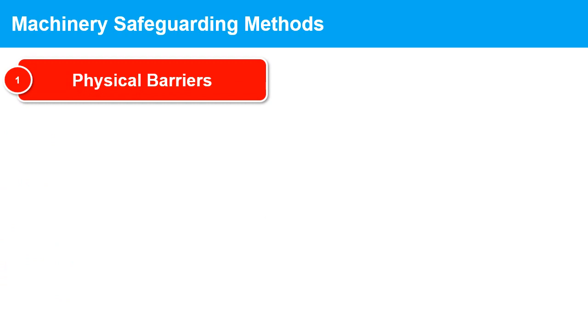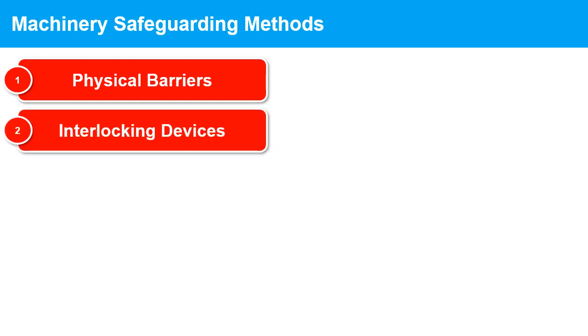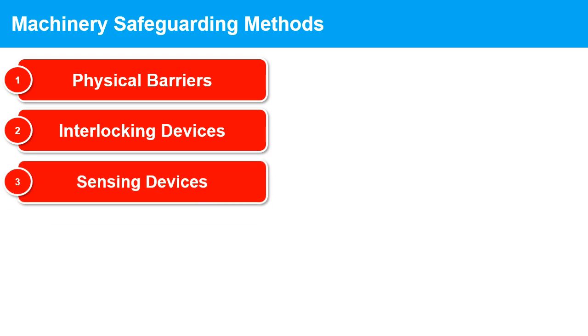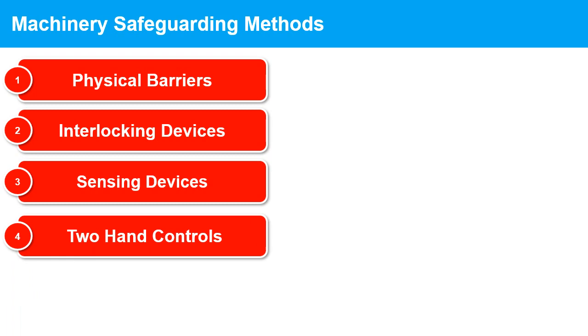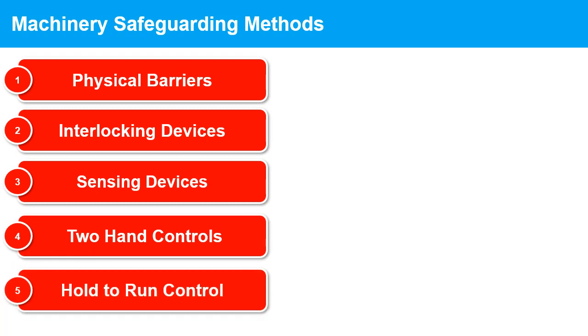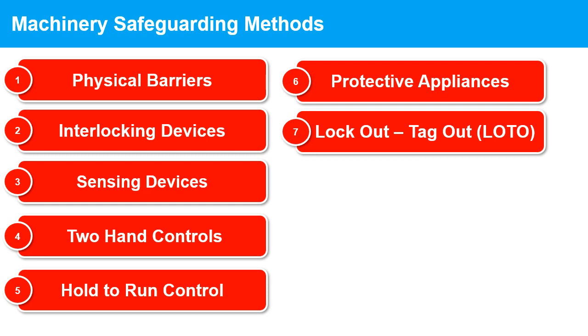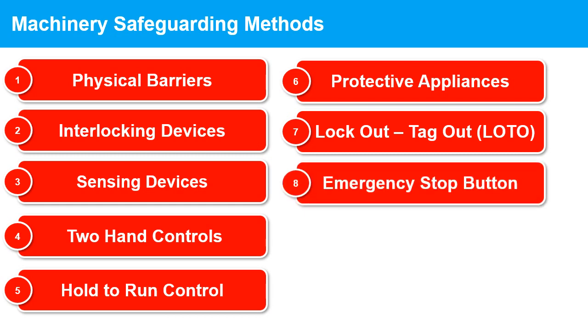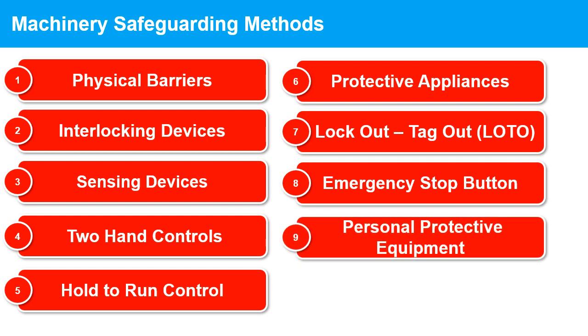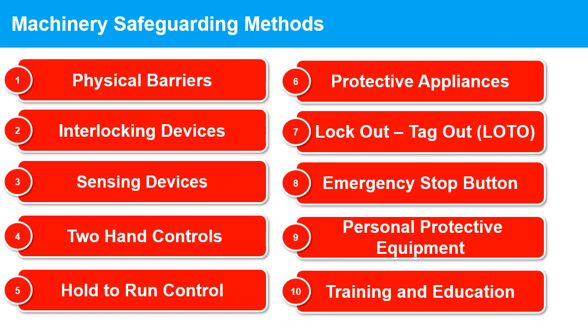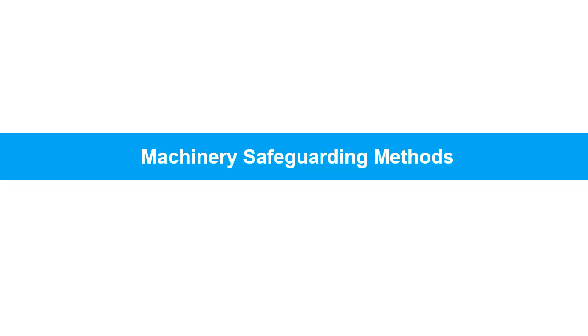1. Physical barriers. 2. Interlocking devices. 3. Sensitive protective equipment devices. 4. Two-hand controls. 5. Hold to run control. 6. Protective appliances. 7. Lockout, tagout, LOTO. 8. Emergency stop button. 9. Personal protective equipment, PPE. 10. Training and education. Let us understand the various machinery safeguarding methods in detail.